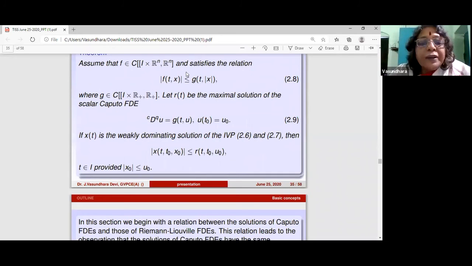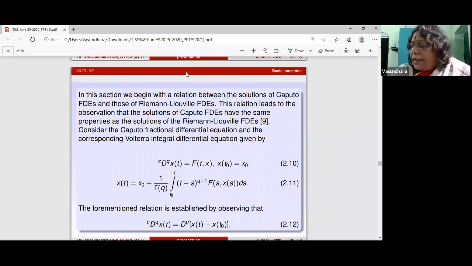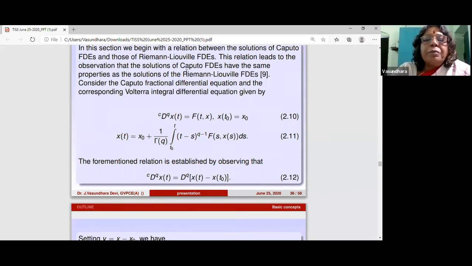I'm going to stop here with this, and then I have 5 or 10 more minutes. I'm going to go quickly. Then there is another concept.